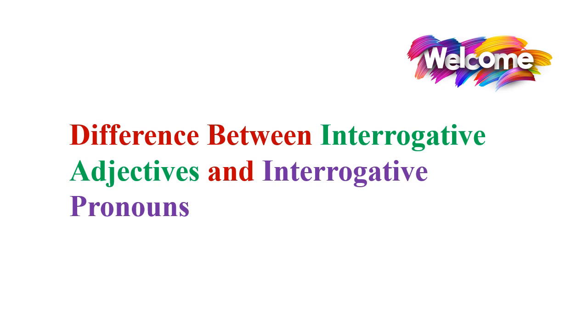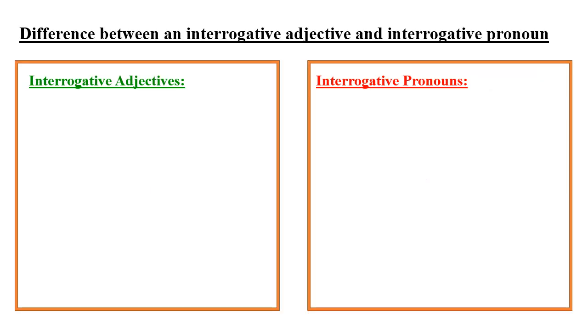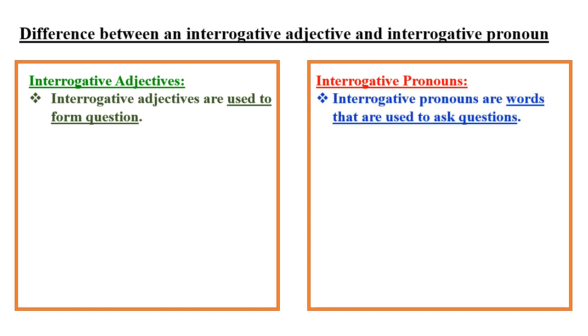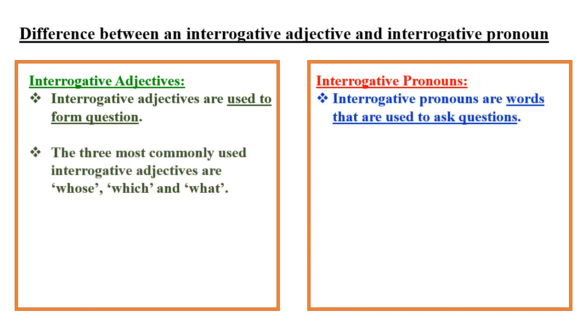In this class we are going to discuss the difference between interrogative adjectives and interrogative pronouns. Both interrogative adjectives and interrogative pronouns are used to form questions. The three most commonly used interrogative adjectives are whose, which and what.